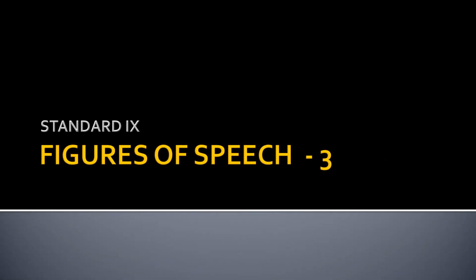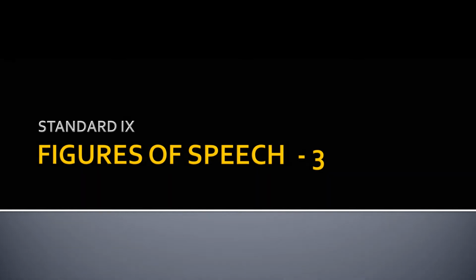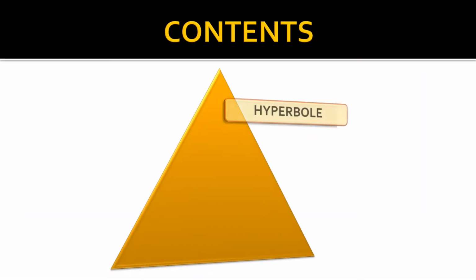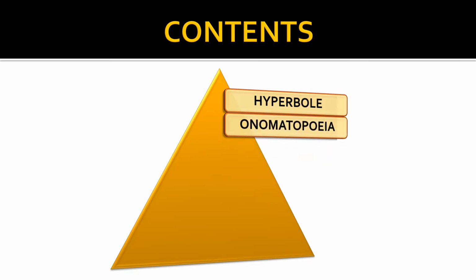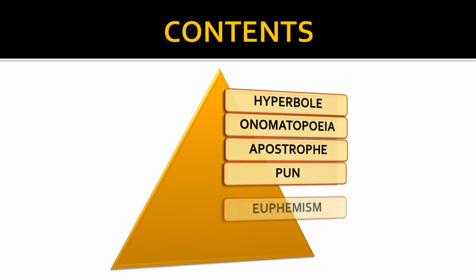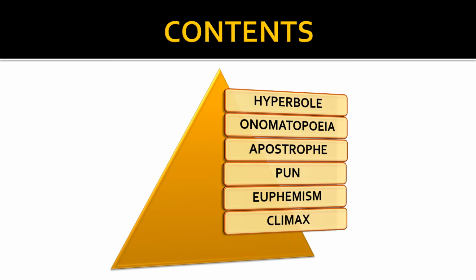Part 3, where we have a few more figures of speech explained. Hyperbole, onomatopoeia, apostrophe, pun, euphemism, climax, and anticlimax will be explained in this video.